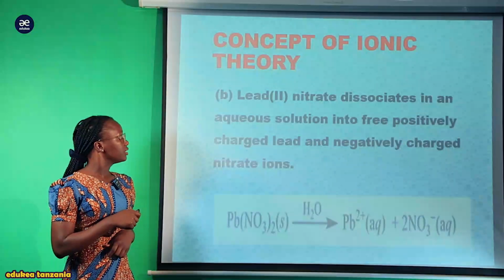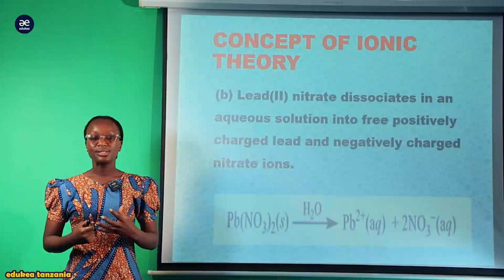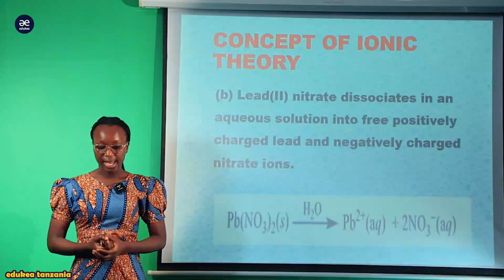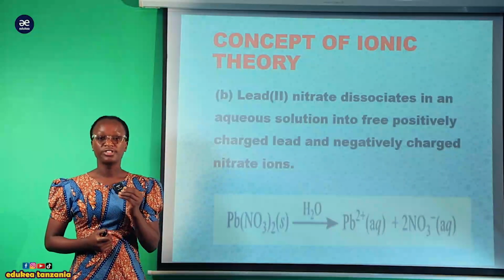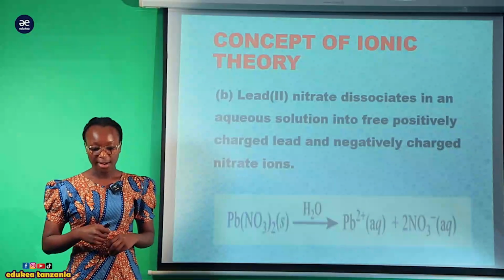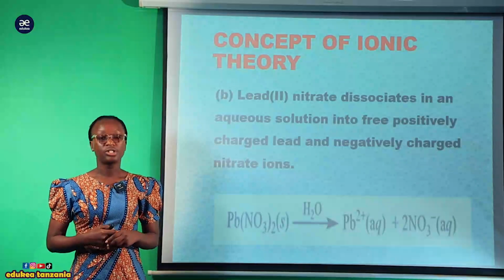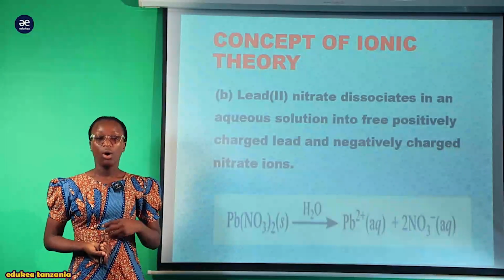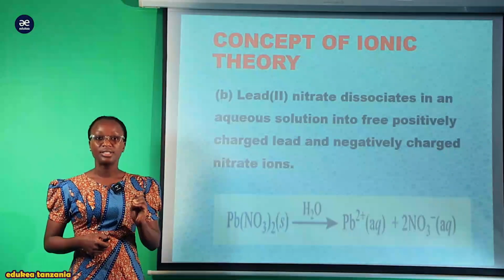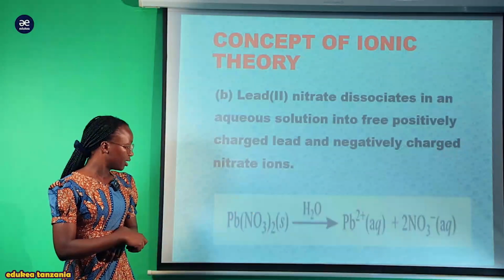Another example is lead-2 nitrate. The lead-2 nitrate dissociates in an aqueous solution into free ions, where we are going to have the lead, which is the positive charged ion, and the nitrate, which is the negative charged ion. Consider the reaction here.